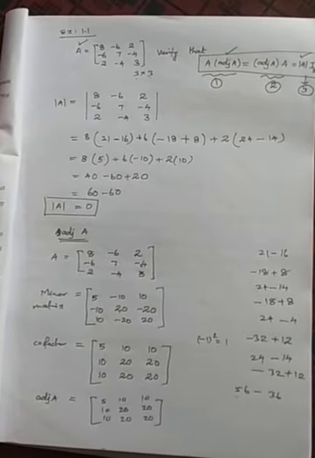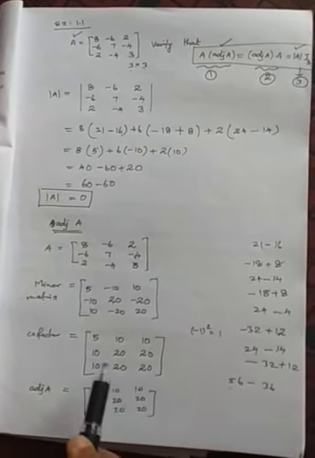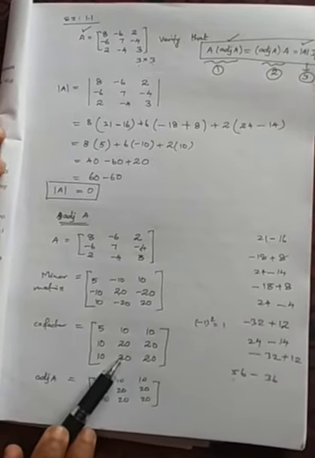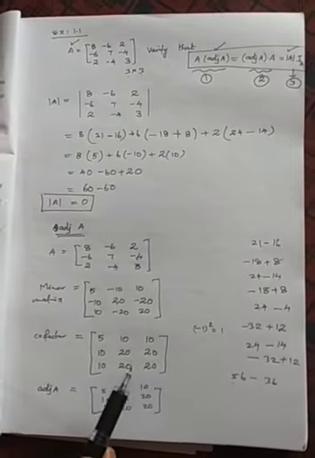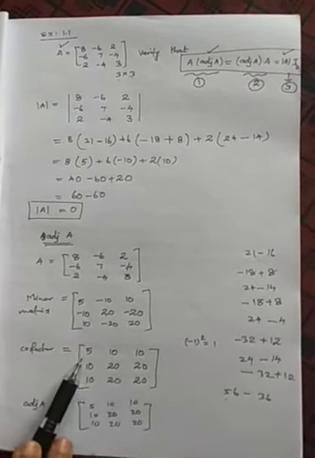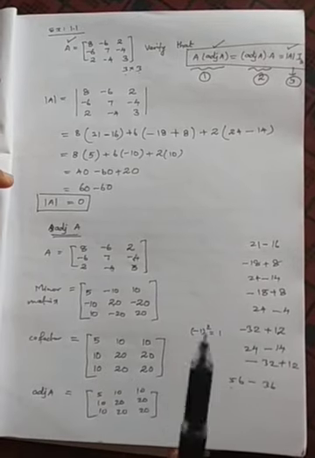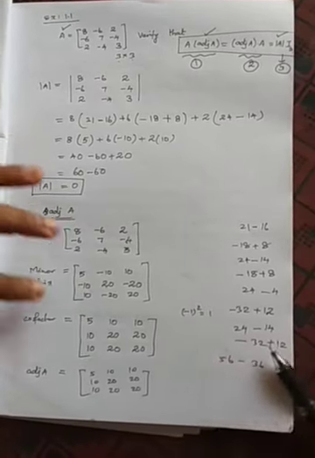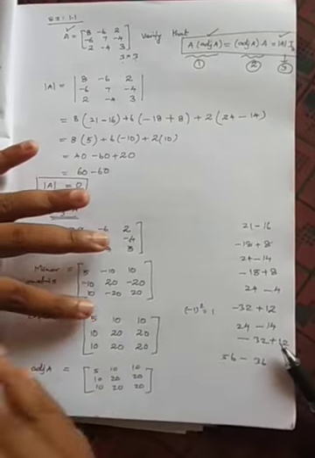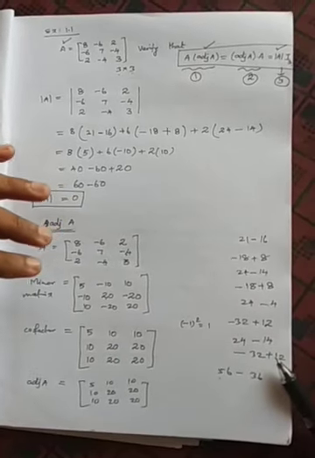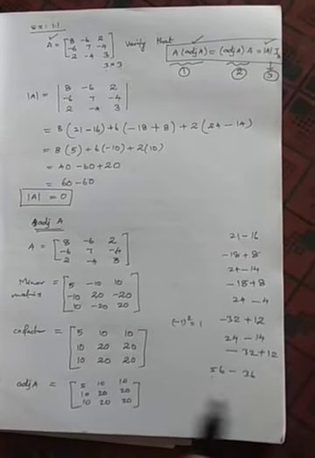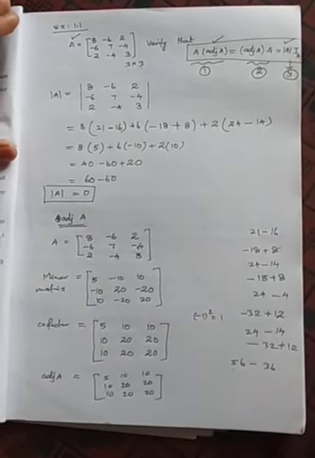Can you say why it is? What type of matrix it is? You can see here 5, 10. It's a symmetric matrix. In 11th standard itself we have studied how to find adjoint also. This is a symmetric matrix. You can see mirror. If you place here a pen or something, here 10, here 10, here 10, here 10, here 20, 20. As such, like how in mirror if you look, the same image will be generated. Same thing is here. So that's why we called this the adjoint of matrix.